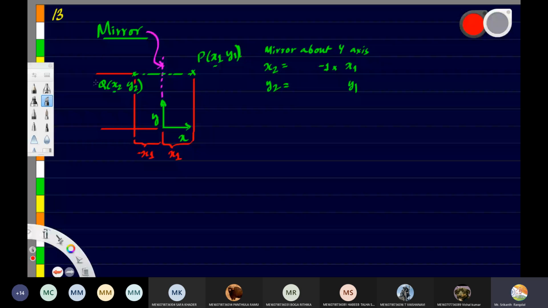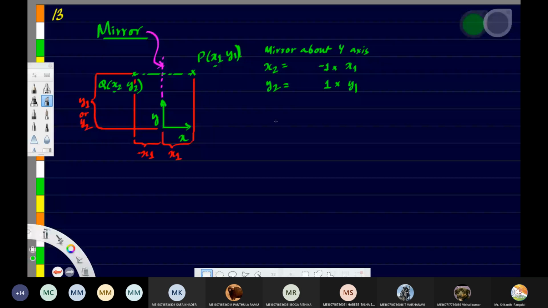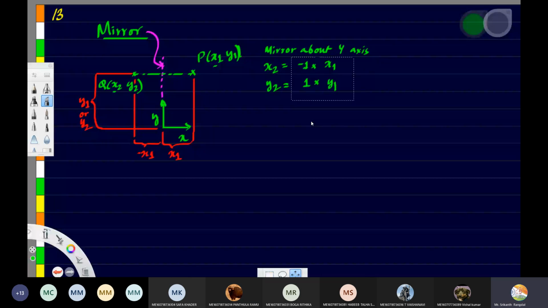So this can be written as y1, because that is the coordinate of this, as well as y2. Both are the same, right? Even the sign is not changing. So what should we multiply here? Y2 equals how much into y1? Just 1, isn't it? So x2 equals minus 1 into x1, y2 equals 1 into y1.